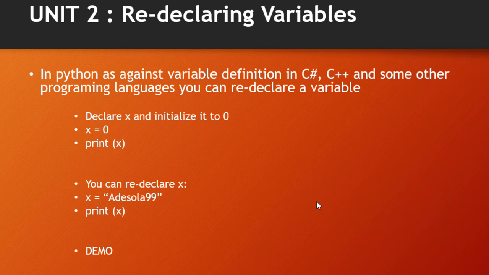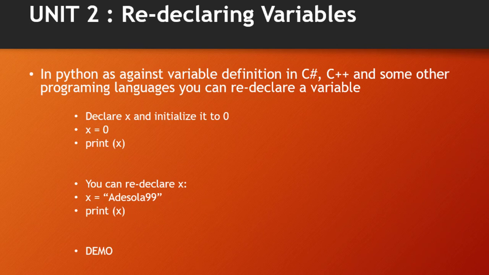Also, you can declare x as a variable and initialize it to 0 in Python. Later you can redeclare your x as another thing. For example, you declare it as Adeshola99 and you print it. So your x is 0 here, and later on it becomes what?